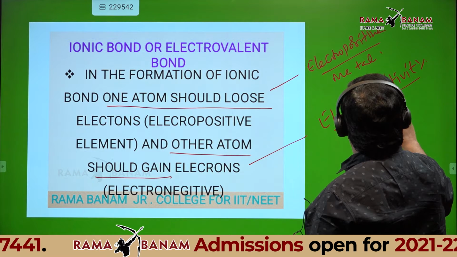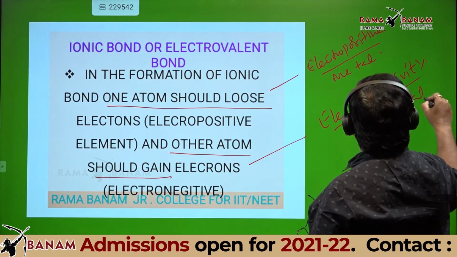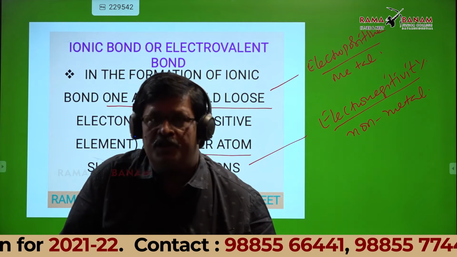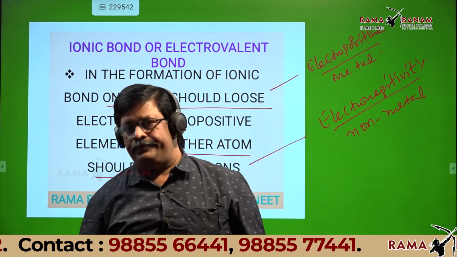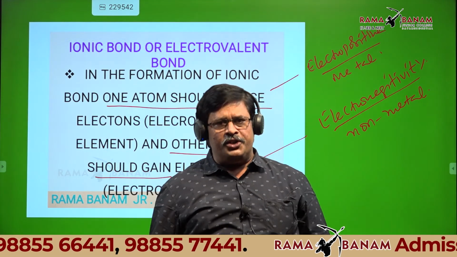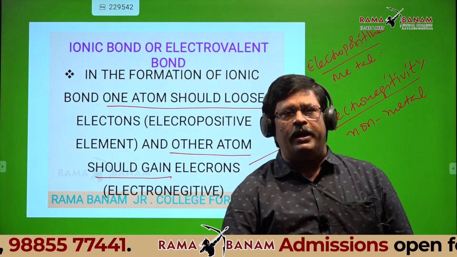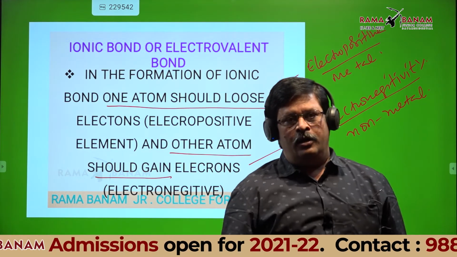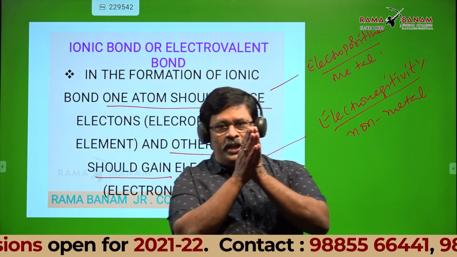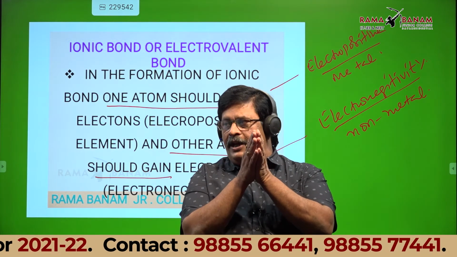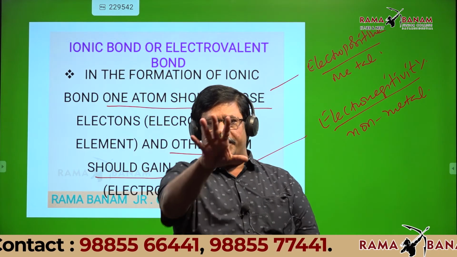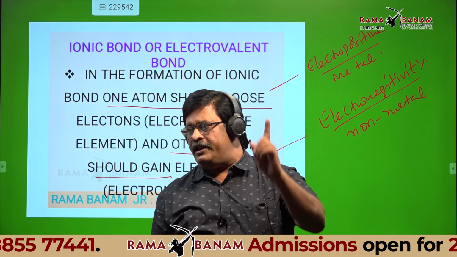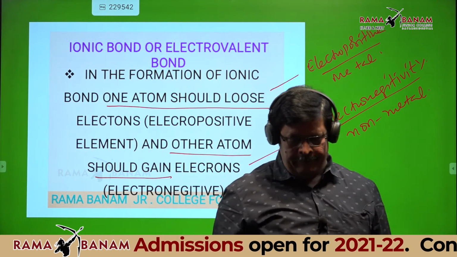Electronegativity is a property of non-metal. So one should be a metal and the other should be a non-metal. Are all the bonds between metal and non-metal ionic? No. That has to satisfy the previous condition. That's what I told: the electronegativity difference between those metal and non-metal should be greater than 1.7. Then only the bond formed is ionic.